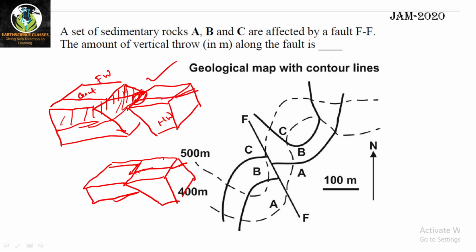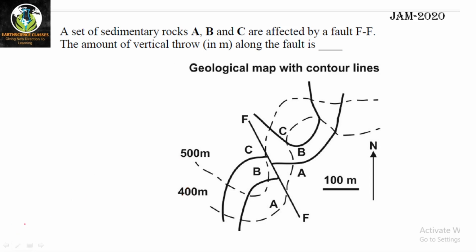Okay. Then what is vertical separation? I have to plot another diagram. I cannot show it here. I am choosing an oblique fault. Why am I choosing an oblique fault? Because it will be more difficult than dip slip and strike slip. That's why I am choosing that, to make you understand.